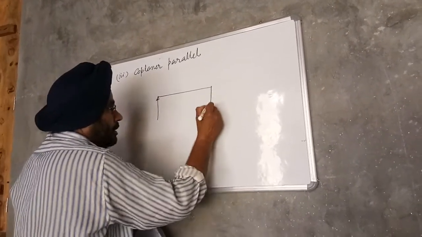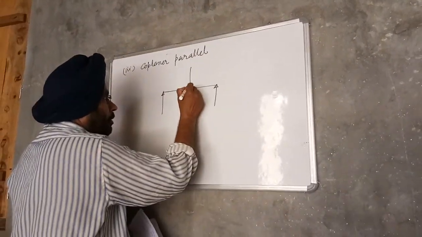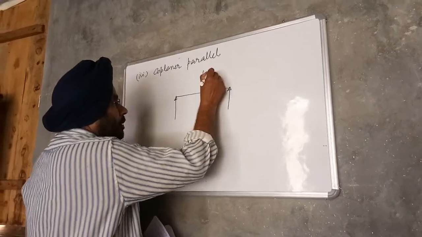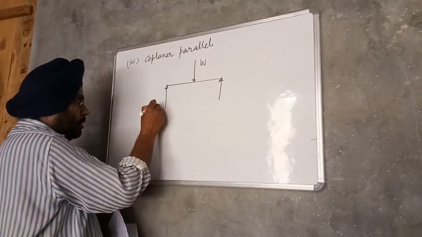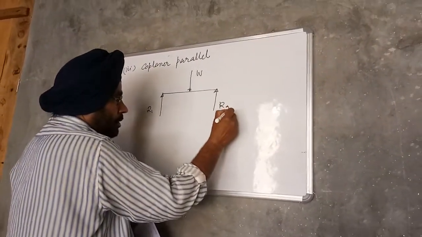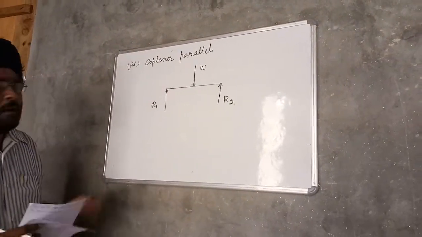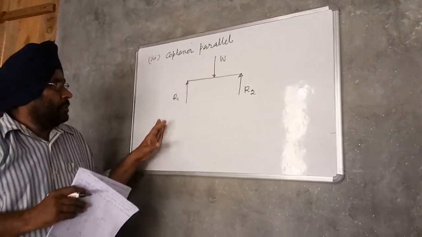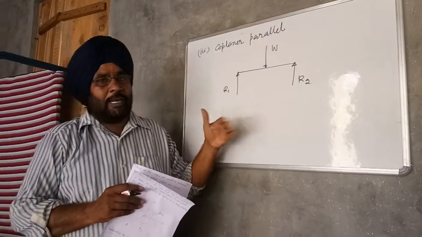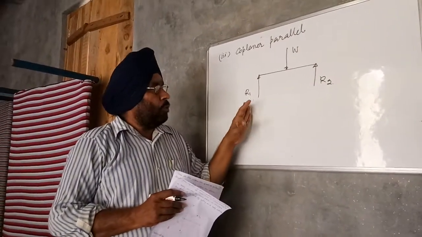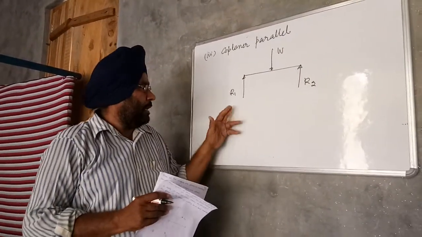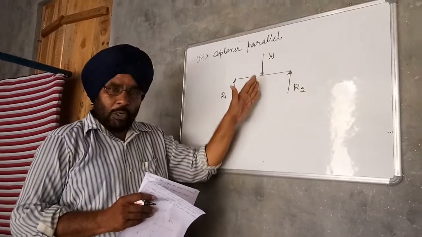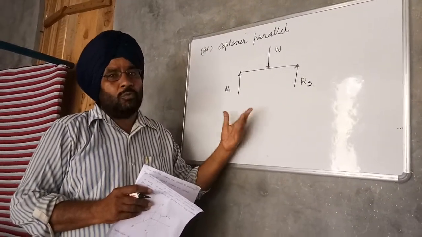This is the coplanar parallel force system. It means all the forces acting lie in one plane and the forces are parallel to each other. So for R1, R2 and W, all the forces are parallel to one another.